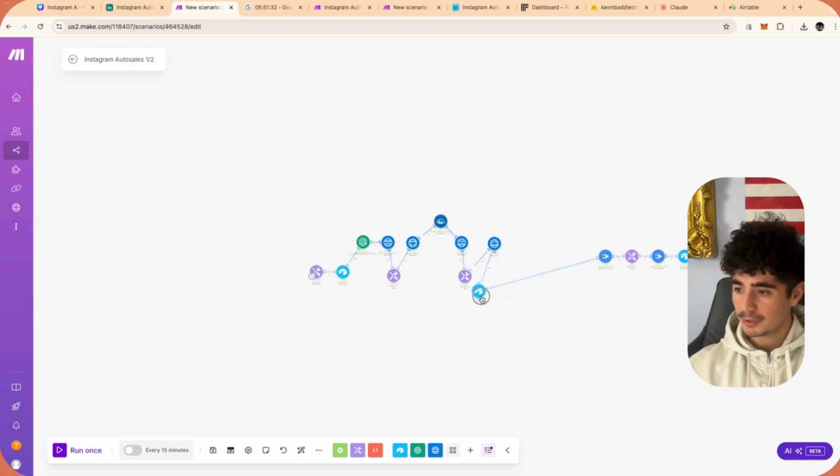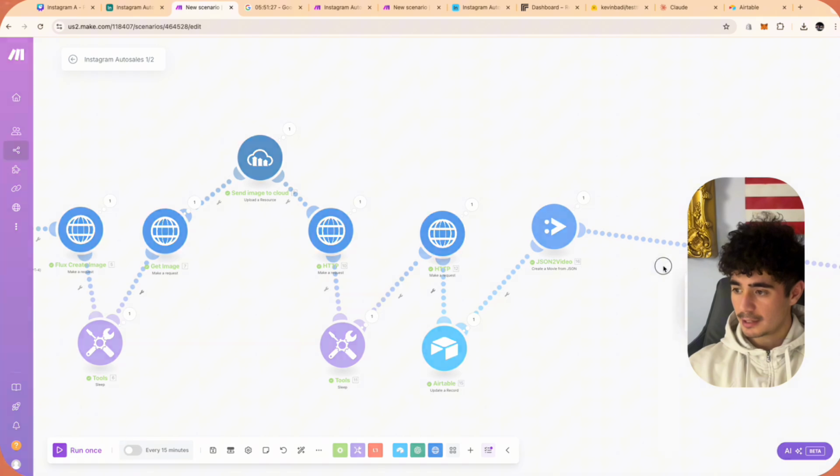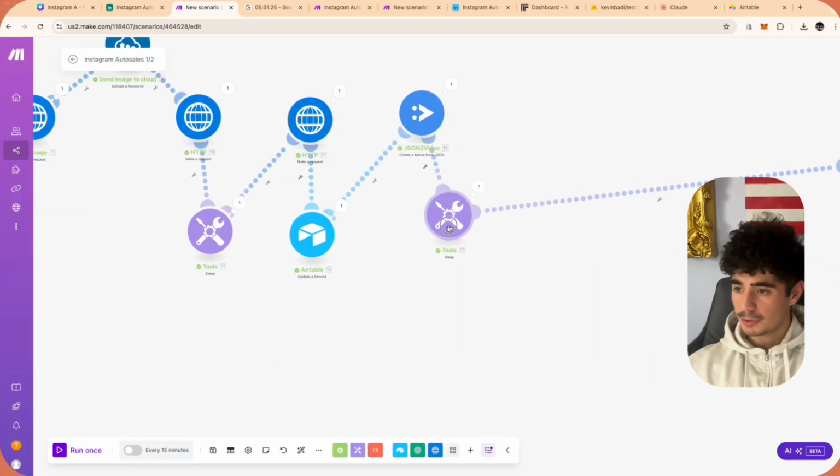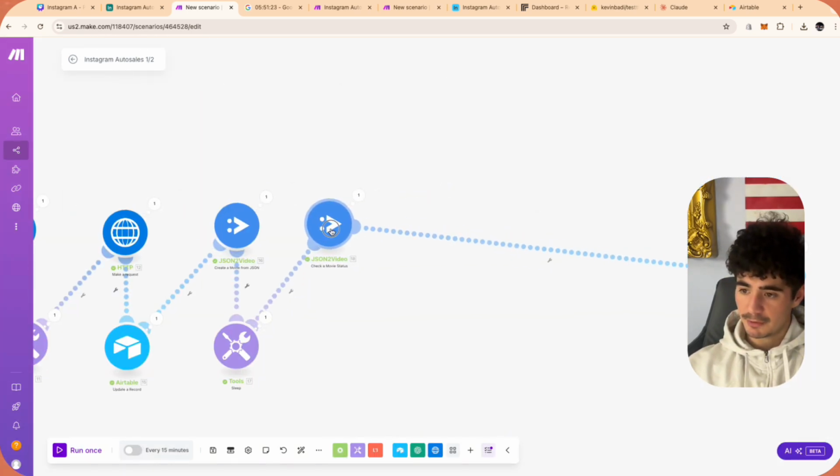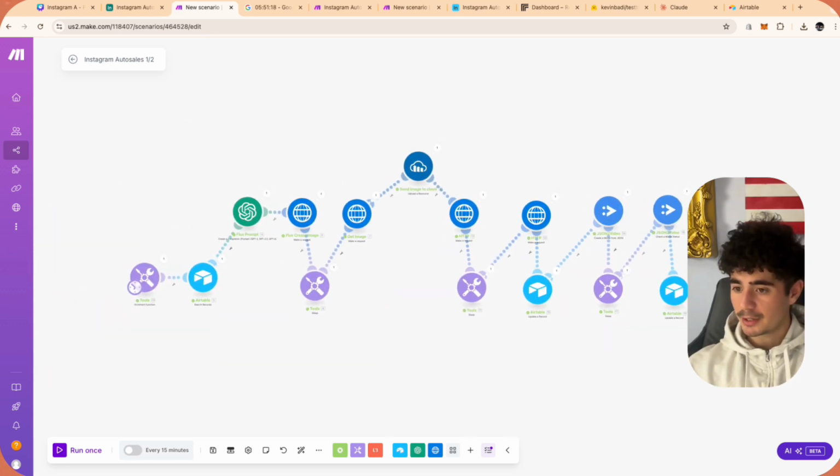And so like the Airtable is a database, so that's on our side. The JSON to video is an internet request. The sleep is on our side. The JSON to video, internet request. Airtable, our side. All right, so then you can kind of get a better understanding of how this thing flows. So anyways, we're going to click save.